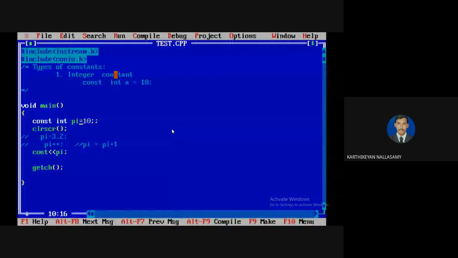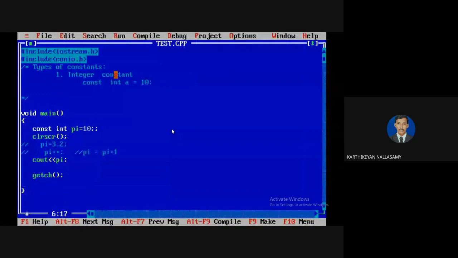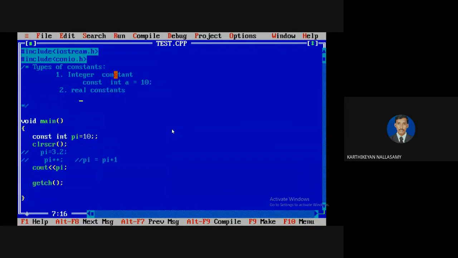And the second one is a real constant. It means that real means fractional numbers, so you have to declare float. Sorry, const is a keyword. First, the const keyword must be present before the declaration: float, then variable name equal to some value.